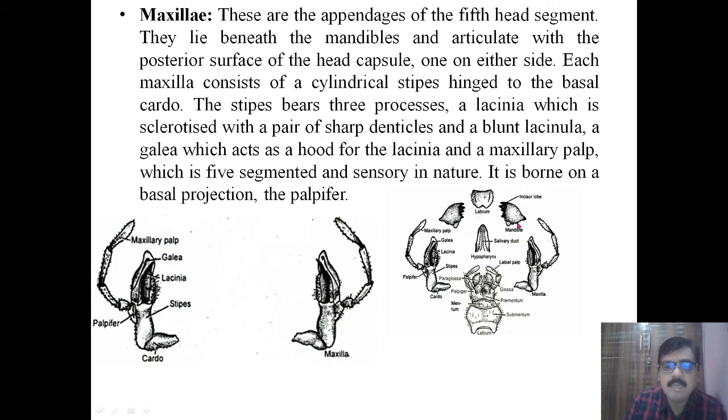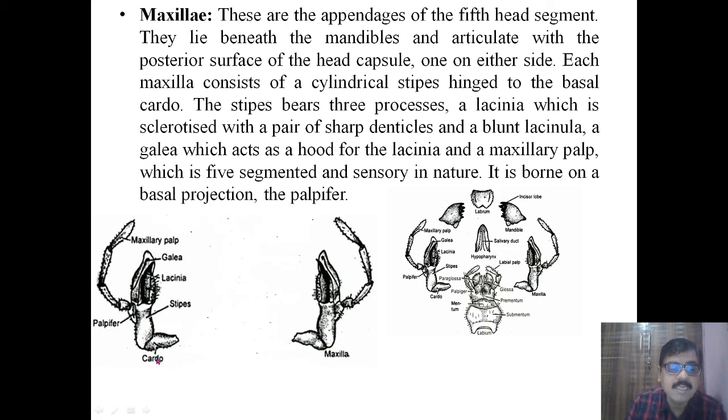This is the mandible, and below the mandible are the maxillae, which articulate with the posterior surface of the head capsule on either side, means they are attached on both sides of the posterior surface of the head capsule. Each maxilla consists of a cylindrical stipe, and it is hinged to the basal part, and that basal part is called the cardo.